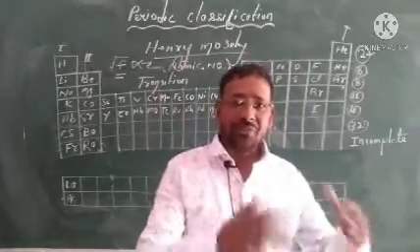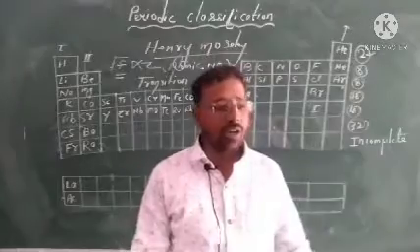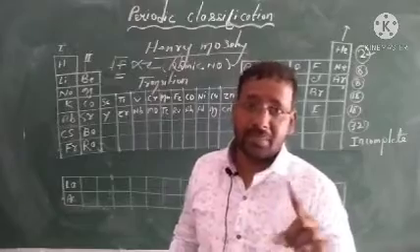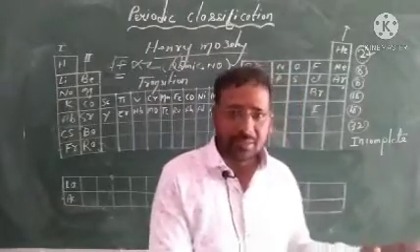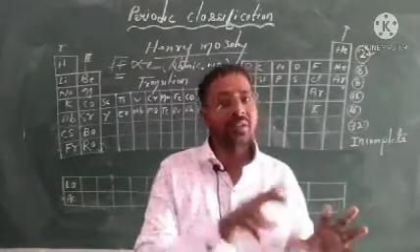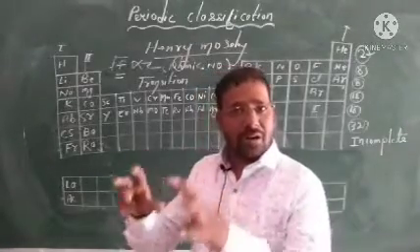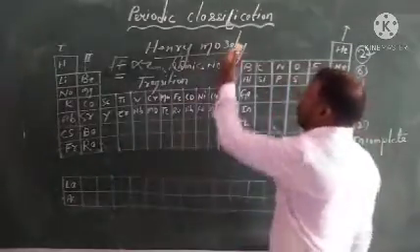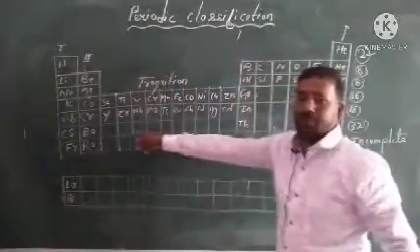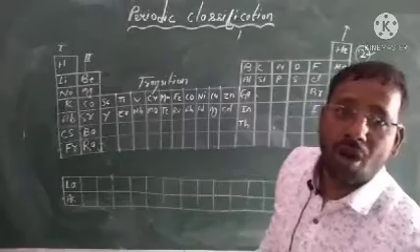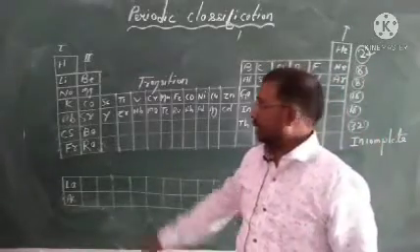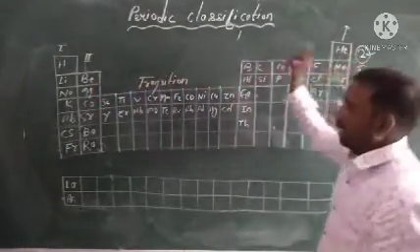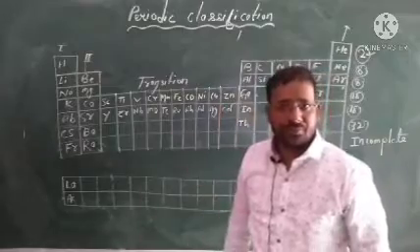And nowadays, whatever we are studying in the classroom, all these tables depend on the atomic number, not the atomic mass. Till Mendeleev it is valid, because elements were arranged in increasing order of atomic weight, but in the long form of periodic table, you can see, this is called the long form. In this table elements are arranged in increasing order of atomic number.